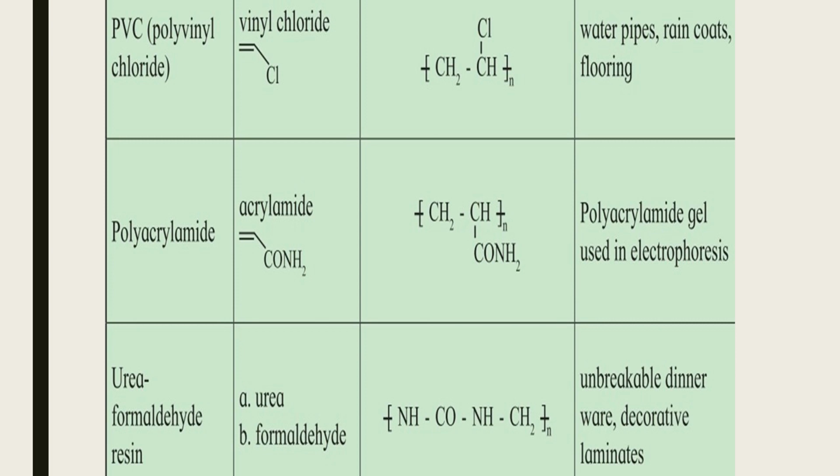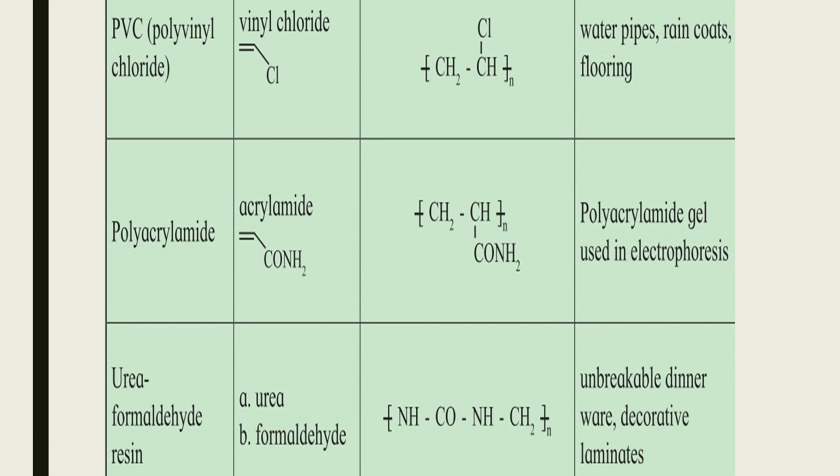Next polymer is polyacrylamide. The monomer used for this is acrylamide. Its structure is as shown in figure. Polyacrylamide gel is used in electrophoresis. Next polymer is urea formaldehyde resin.